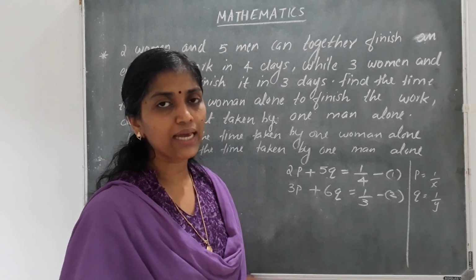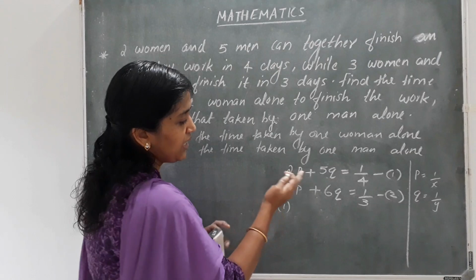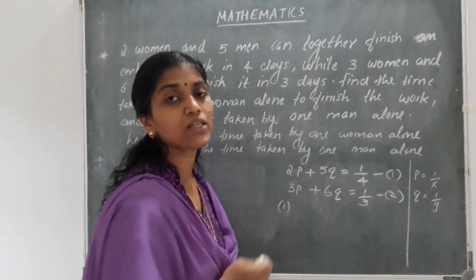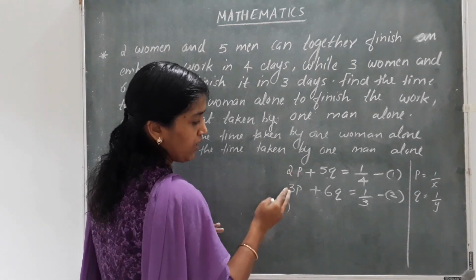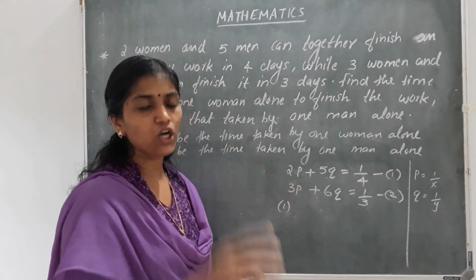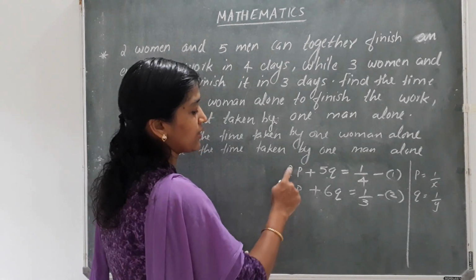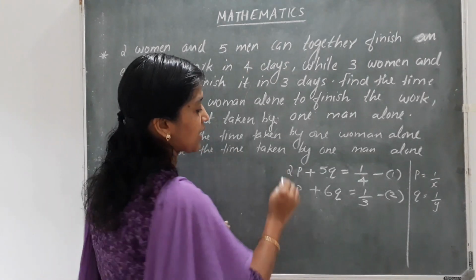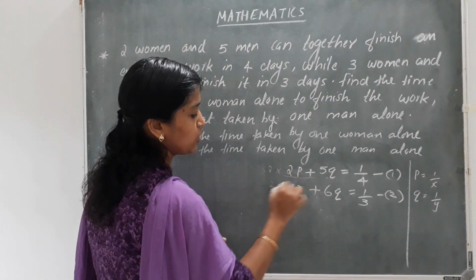Now to use the elimination method, suppose I am going to make the coefficients of p the same. I have to see the coefficient of p. It is 2 and 3. They are not multiples, so we have to see the LCM. LCM of 2 and 3 is 6, which means I have to multiply this equation with 3 and that equation with 2.